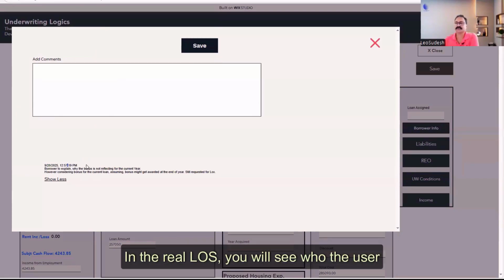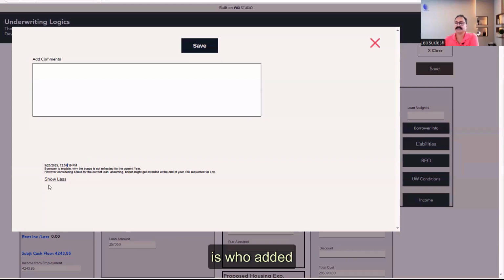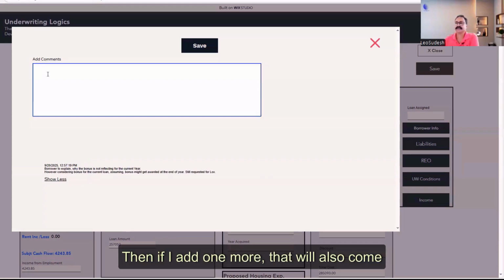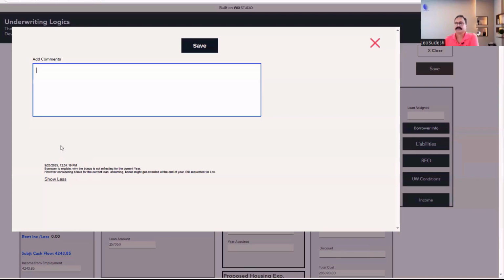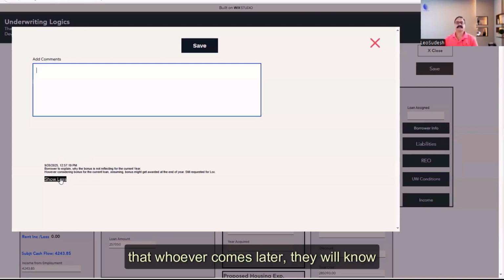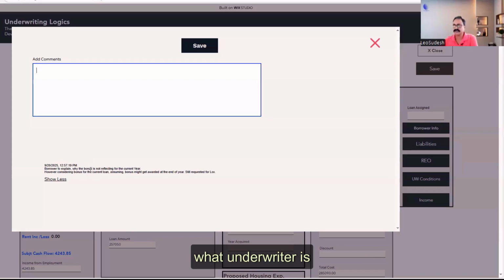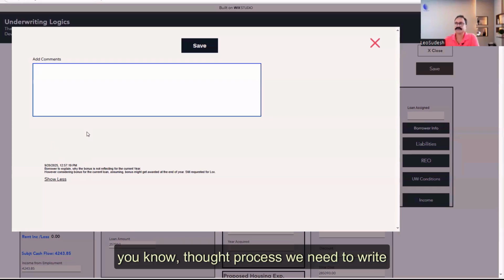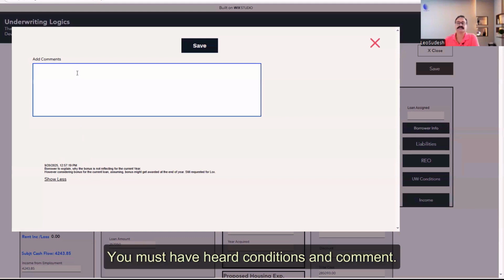In the real LOS, you will see who the user is who added this comment. Then if I add one more, that will also come in the sequence with the timestamp, so that whoever comes later will know what the underwriter is stating here. So whatever our thought process, we need to write as a comment. You must have heard conditions and comment.